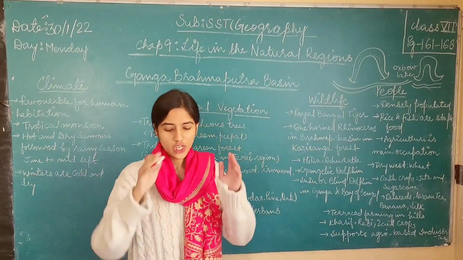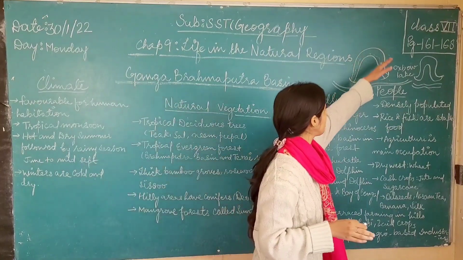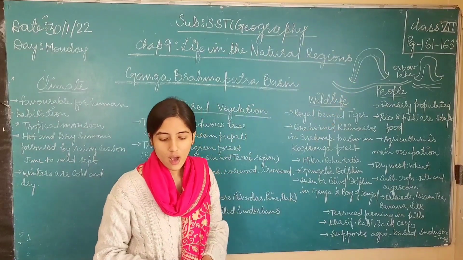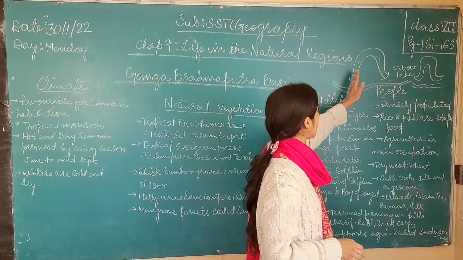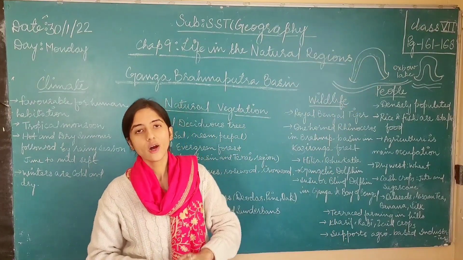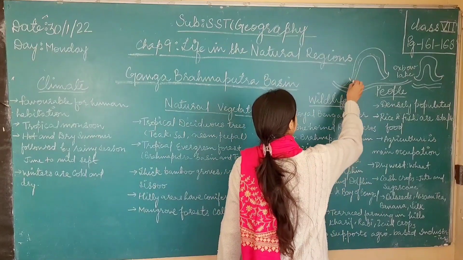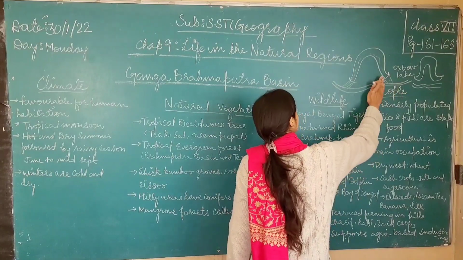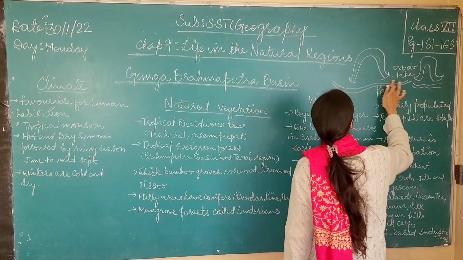So oxbow lake is a U-shaped lake that forms when the wide meander of a river is cut off. This is a wide meander of a river. This meander is cut off, creating a freestanding body of water. This is a freestanding body of water. The water in it is not flowing anywhere, and it first starts out as a curve. As you saw, it first started out as a curve, a part of the river, right? It was just a curve, and the water was flowing through the river, and this was not here, right?